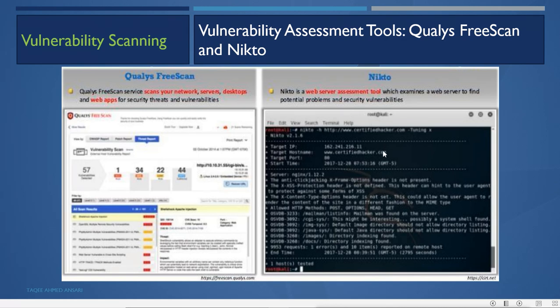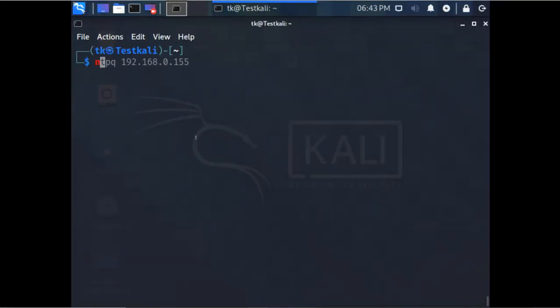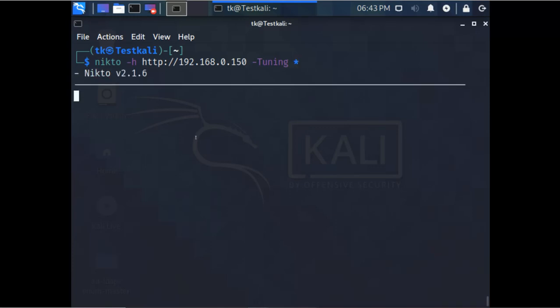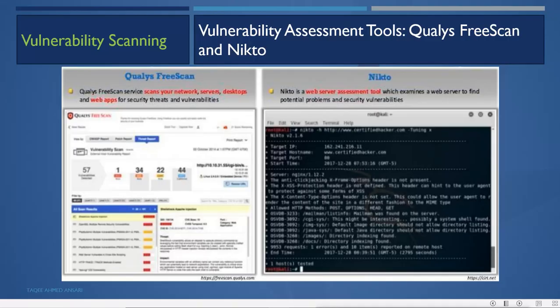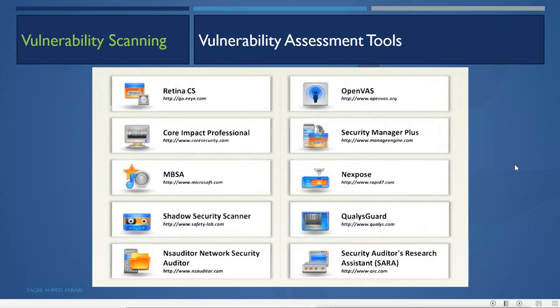Let's do it. We have a Kali machine, so you can use Nikto also. This is only for web servers, and you give the website name here, and then it will scan the whole site and show you what vulnerabilities are available there. If there is any vulnerability, it will show you here. Then we have other vulnerability assessment tools also.